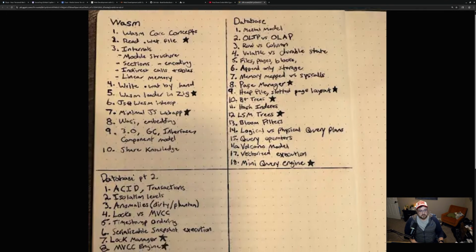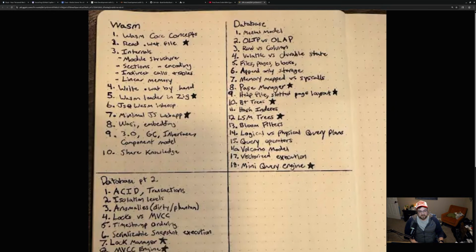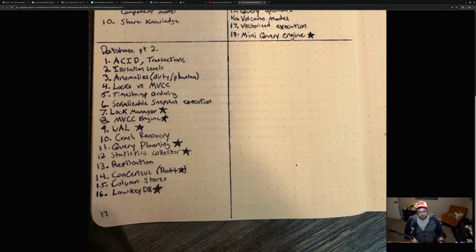So I was filling this out at a coffee shop and I realized that I left this one blank. The reason I left this blank is, again, I think all of this is going to bleed over into Q4. But if it doesn't, there's a couple other things that I would love to get into. I am particularly interested in a couple neat things. I like emulators, and I'd like to build a Chip 8 emulator. So I might look into that. Also, I might squeeze that in at any random point because I don't think a Chip 8 emulator would take too long to build. And yeah, it might be a nice break from databases or something similar.